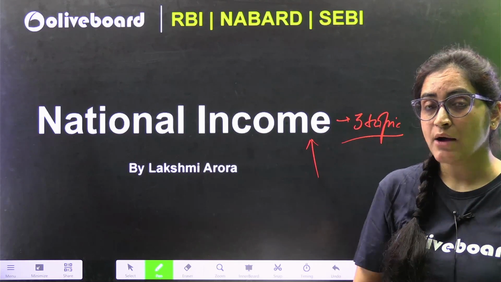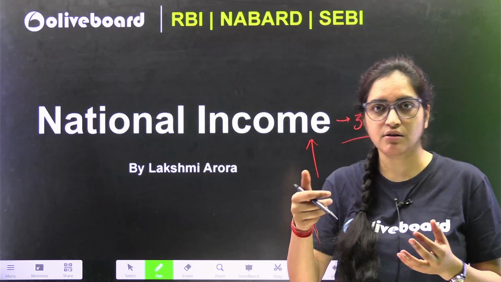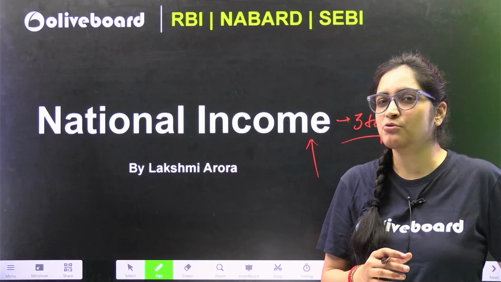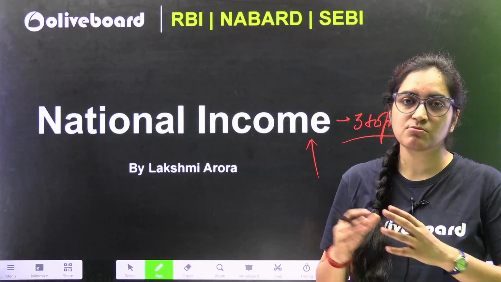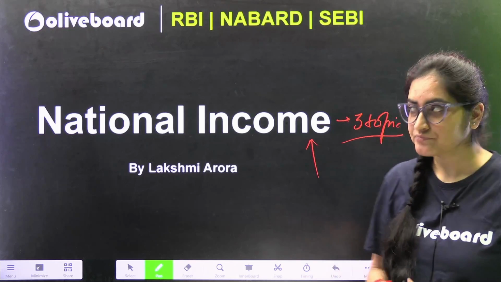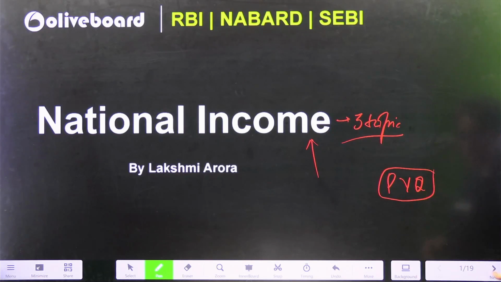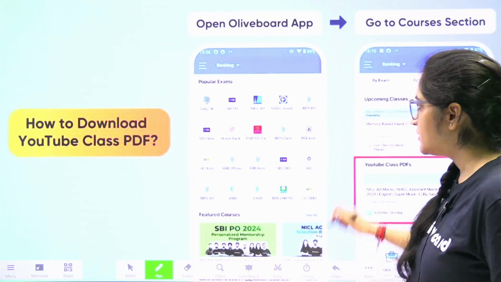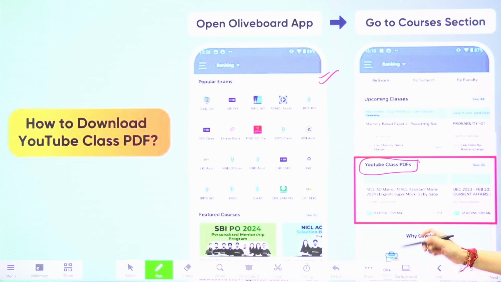Before moving ahead, I would also like to request you, as you have seen, SEBI has a different way of forming questions. In your RBI and NABARD, it is more tilted towards the current part, but in SEBI, in the last couple of years, it is more towards the static portion. That's why do go back and see what is there in the PYQs. For the PDF of this session, download the Oliveboard app and in the YouTube classes PDF section, you will get the session's PDF as well.